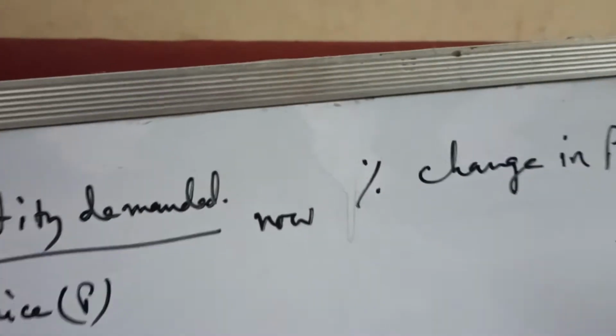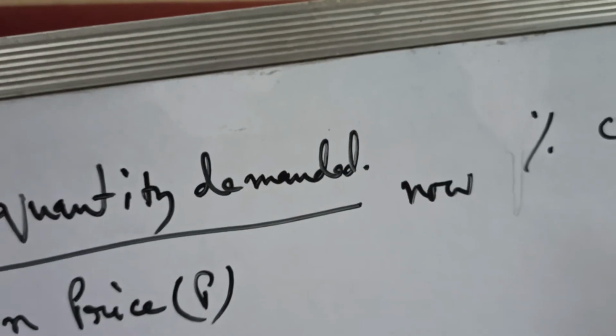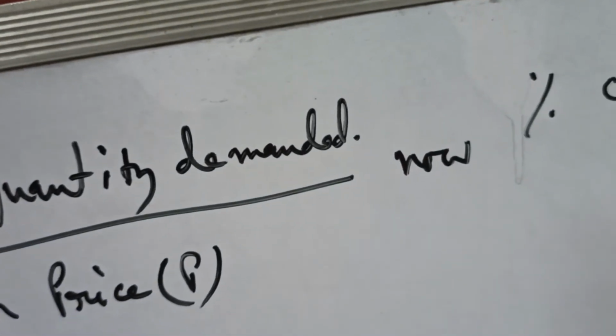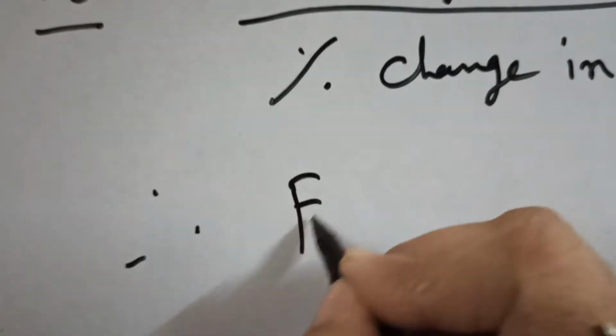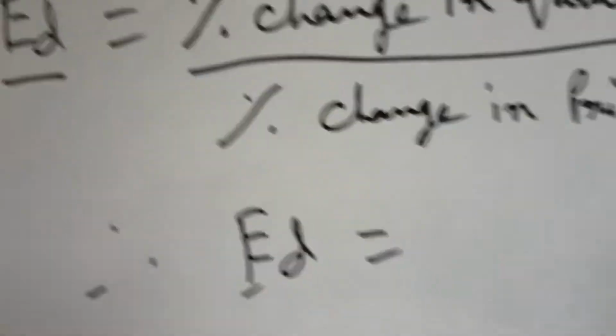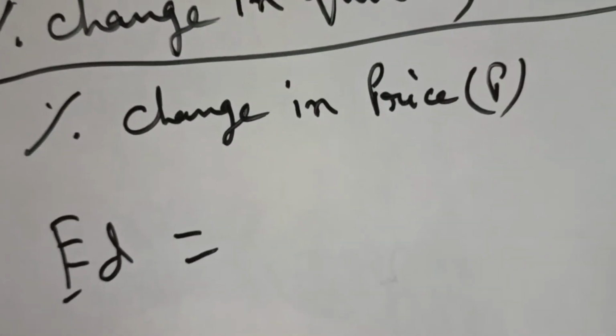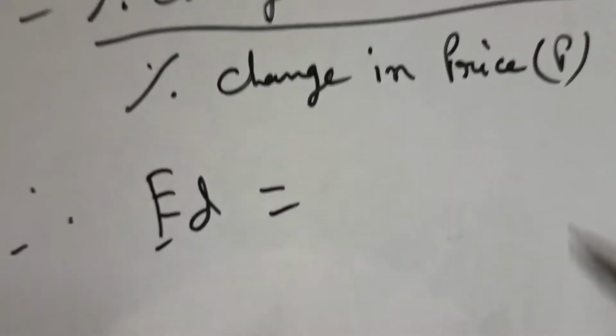Okay. So therefore, elasticity of demand ED equals change in quantity demanded by original quantity demanded.